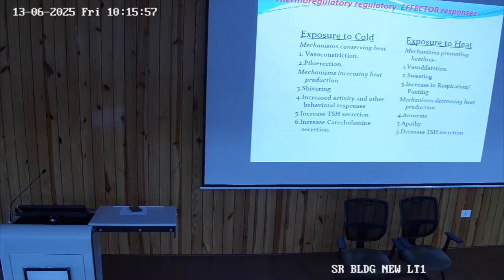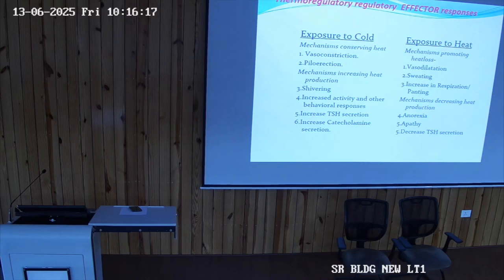Thermal sweat is when there is an increase in dry heat and sweat formation increases, and along with the formation there is evaporation of the sweat, which results in cooling of the skin or the core temperature. So it is not only the sweat mechanism; there is also an increase in respiration or panting.